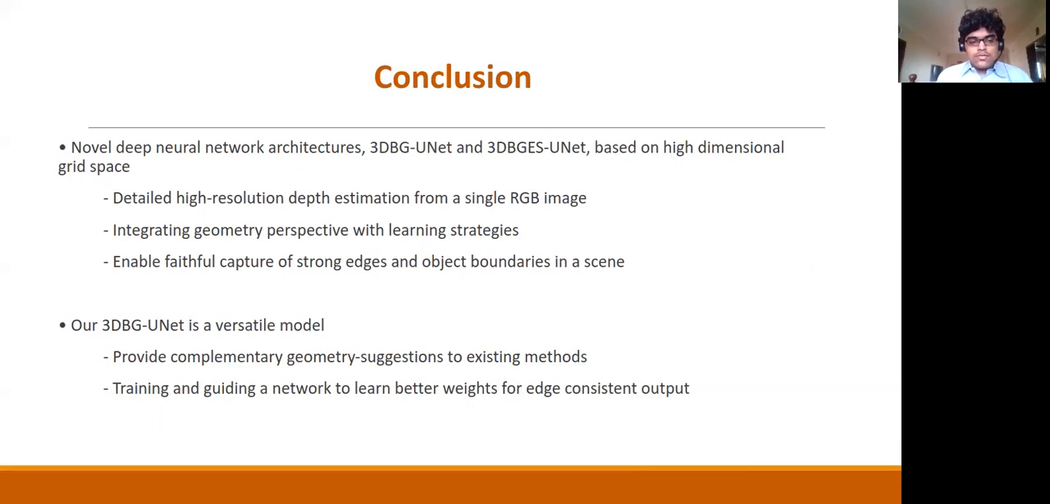The major advantage of 3D BG UNet is that it is a versatile model. So we can actually use the inferred geometric layout in various self-supervised methods. For example, there's this architecture which uses SGM for depth hints to predict good quality depth maps. And we can actually provide geometry suggestions using our 3D BG UNet.